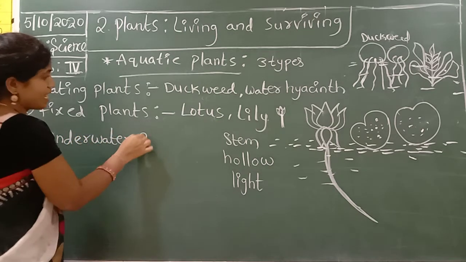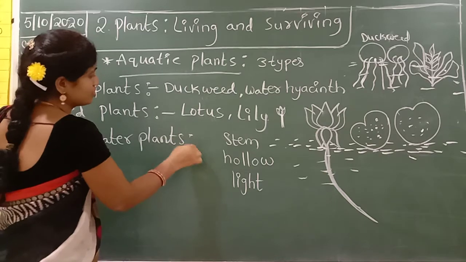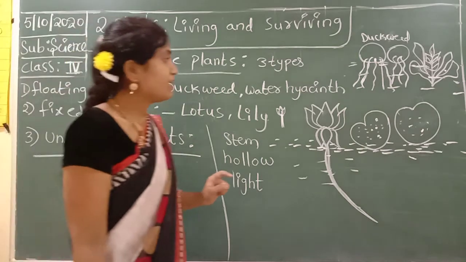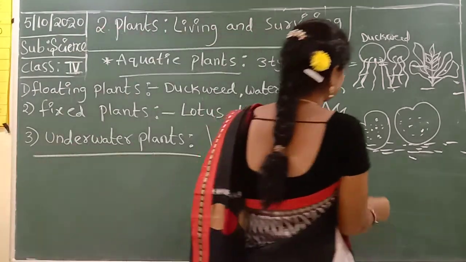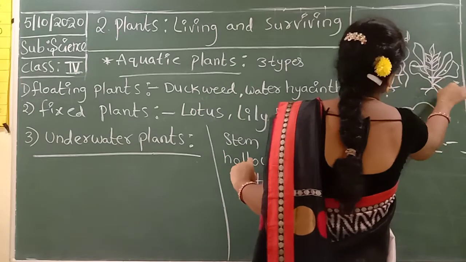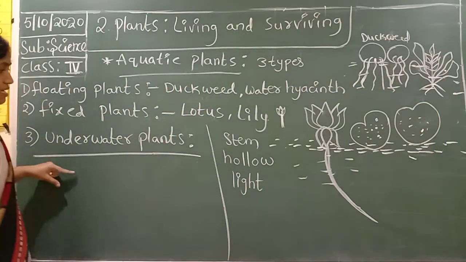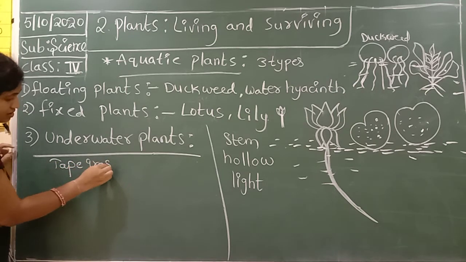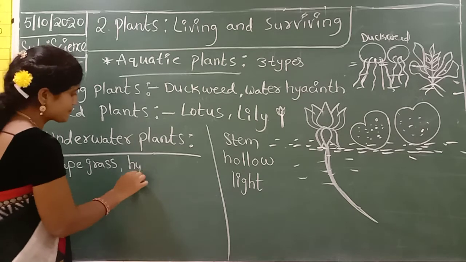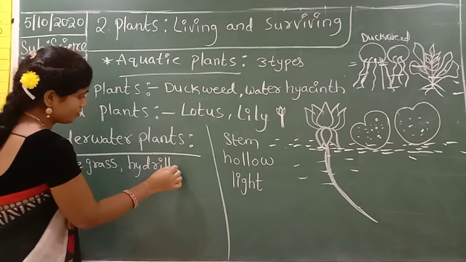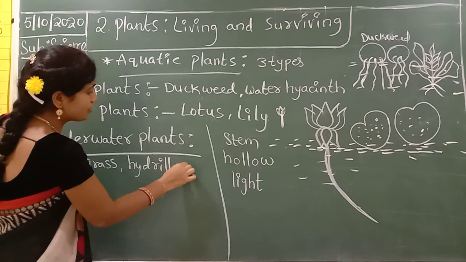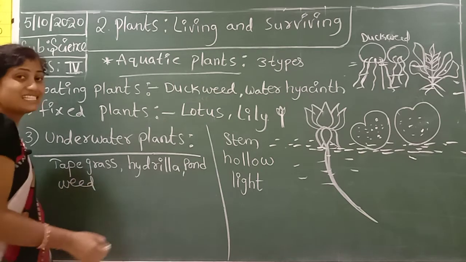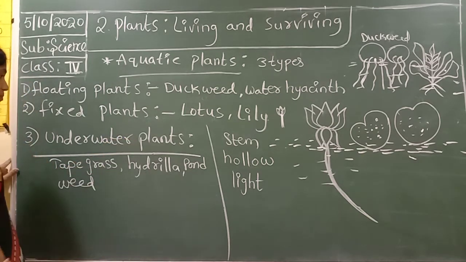Underwater plants are especially tape grass, hydrilla and pondweed. These plants belong to the underwater plants.